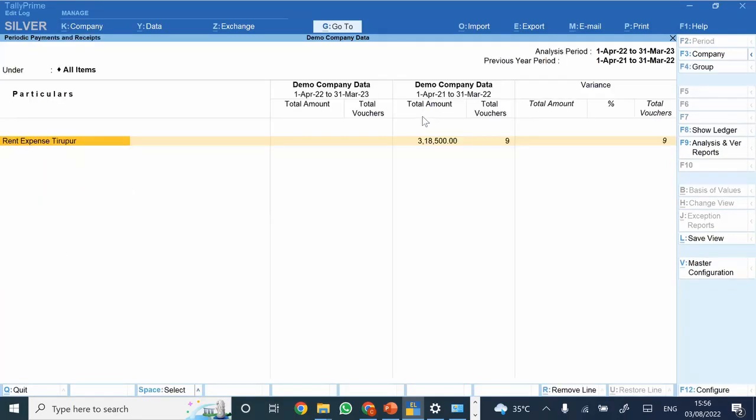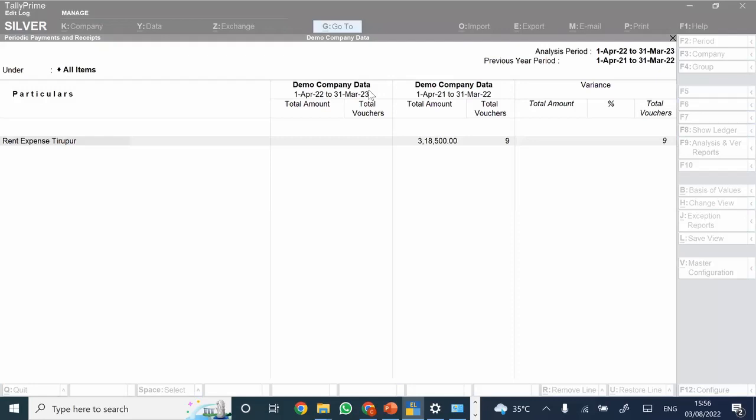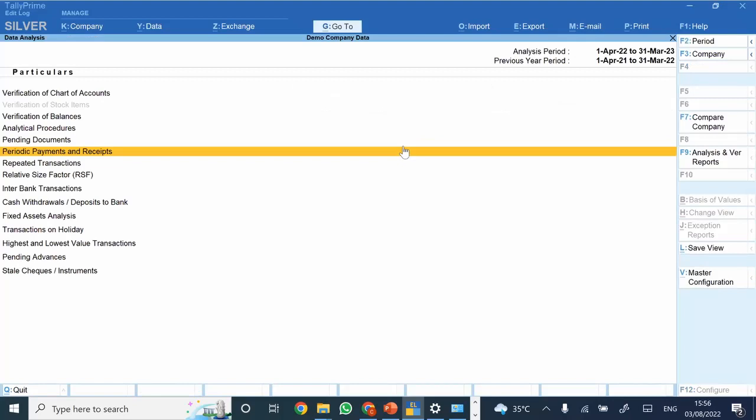Now, periodic receipts and payments. Now, this is again something I would say is a very good feature. See, what is this for? There would be certain ledgers. Let's say if you have availed any AMC from a particular vendor, or there is any internet bill or telephone bill or rent expenses. Now those expenses are supposed to be recurring in nature. So let's say if rent is fixed at 25,000 every month. So what you can do is set that particular ledger as periodic receipts and payment.